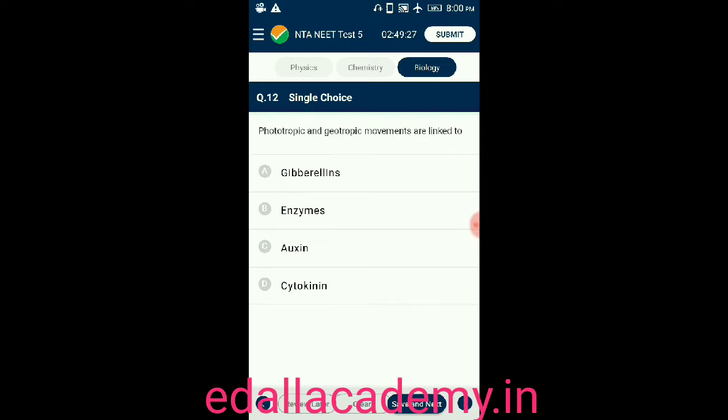Question number 12. Phototropic and geotropic movements are linked to. Option A, gibberellin. Option B, enzymes. Option C, auxin. Option D, cytokinin. So the answer is: phototropic and geotropic movements are linked to the growth hormone auxin.